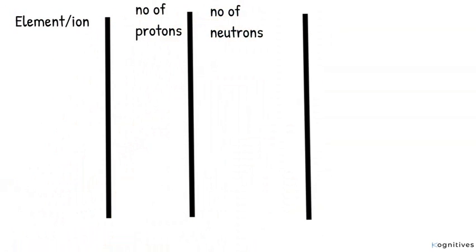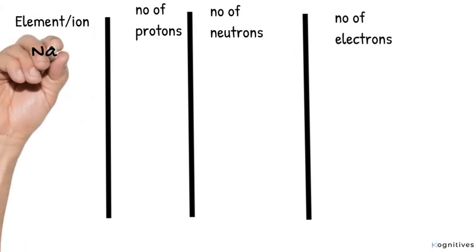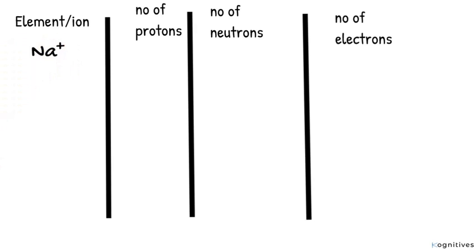We have our element or ion, the number of protons, the number of neutrons, and the number of electrons. Now, the first ion is the sodium ion, Na+, which has a mass number of 23 and an atomic number of 11. Its proton number, which is equal to its atomic number, is 11.